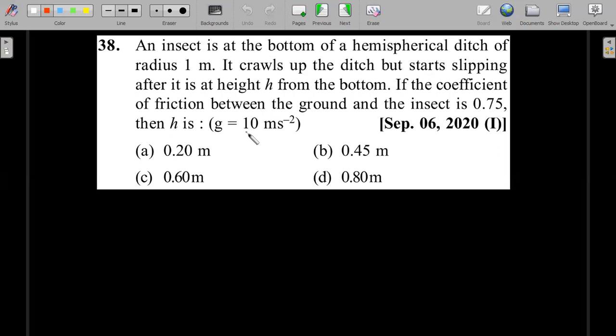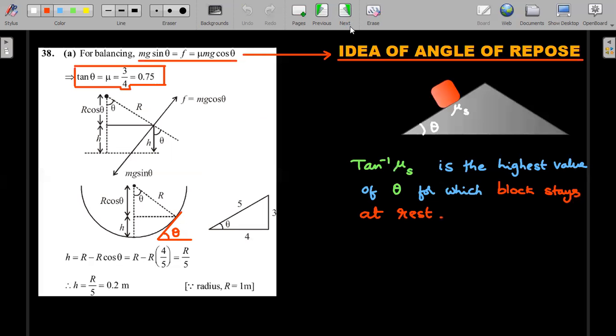Here's the way to go ahead. You can consider that the insect is moving up to different positions. At each position a tangent can be drawn, and the insect can be thought of as standing on an inclined plane of variable angle. So at every place you can define one inclined plane like this. And we all should know that the idea of angle of repose can be used to solve this problem directly.